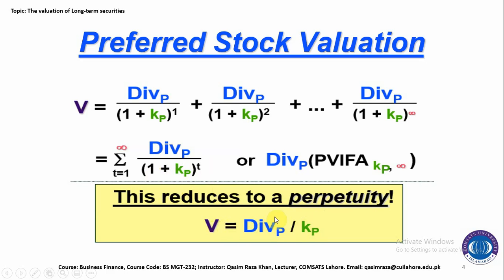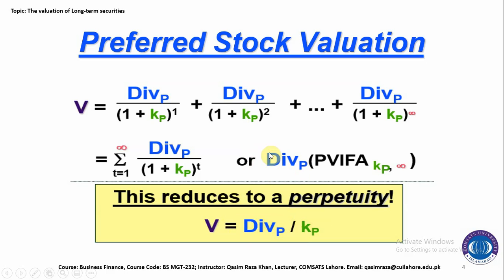This is the simplest form of this equation. If you remember, in the perpetual bond we represented I as the interest payment, and in the bond we use the interest payment. But when we talk about equity securities and stock, we take the dividend. So that's why V equals DIV_P divided by K_P.